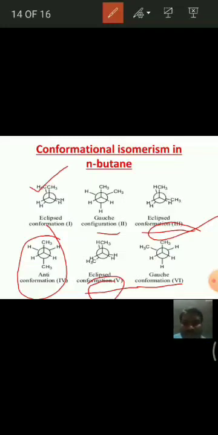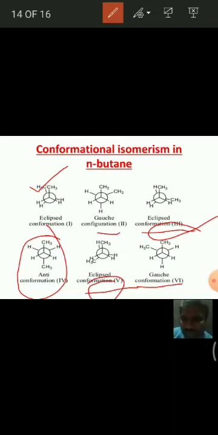Coming to stability, the eclipsed conformation is least stable because the similar groups are eclipsed. The methyl group is eclipsed with methyl. That means there is strong repulsion between these groups. Hence the energy of the molecule is more due to more repulsions, hence the stability is less in eclipsed conformation.